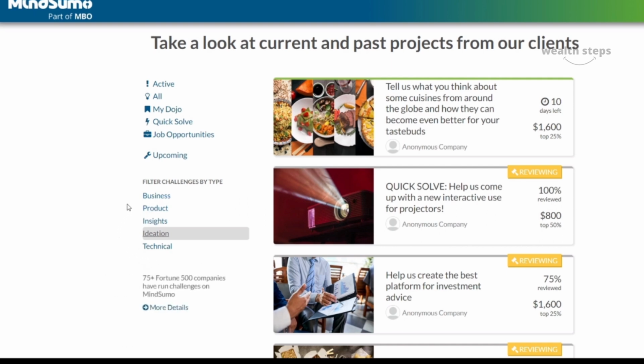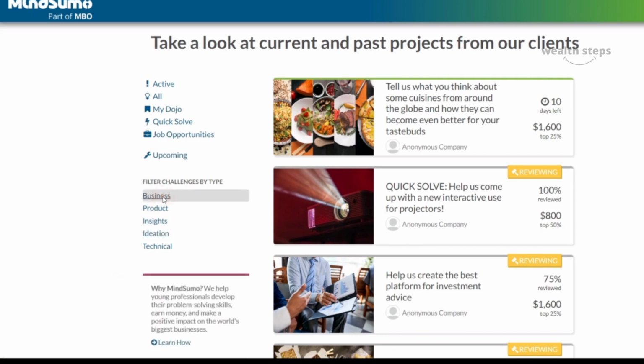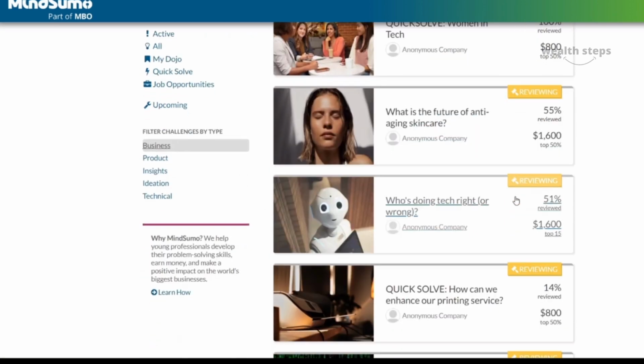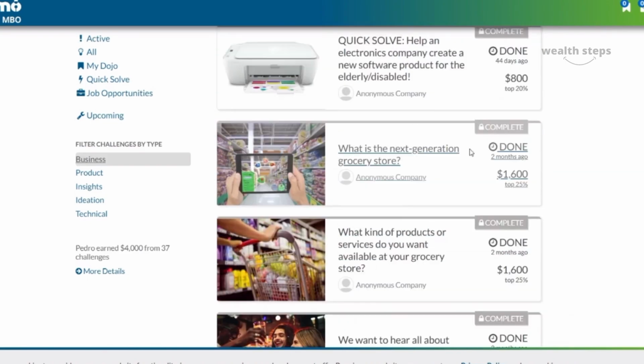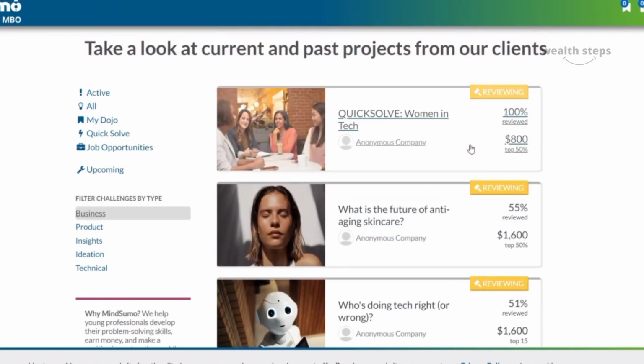Although there are new questions and new projects and new challenges coming every day, now choose the category you're interested in. Let's say I'm interested in this kind of category, so I will select it. Since I have chosen the category I prefer, the website will filter out the content and show you all the projects and challenges related to that specific category